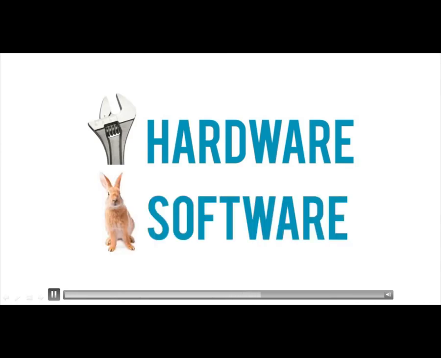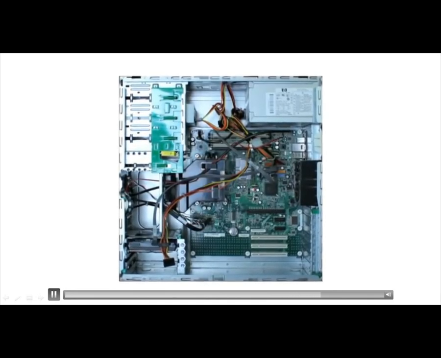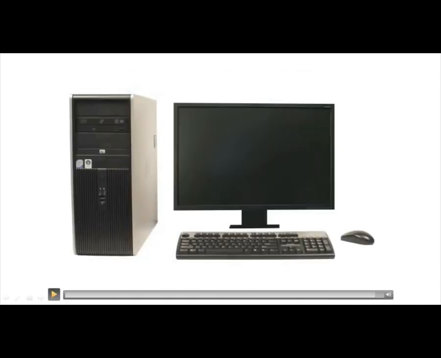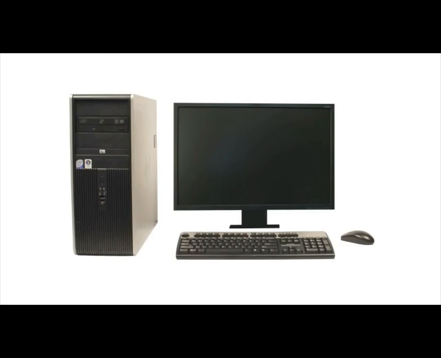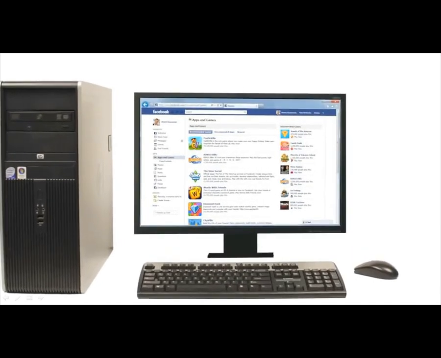Do you know computer uses a combination of hardware and softwares? Here a question arises, what is hardware? Any physical parts of a computer are called hardware, which includes all the internal and external parts like keyboard, mouse, monitor, etc. Now, what is a software? Software is any set of instructions that tells the computer what to do, such as the web browser, media player, etc.